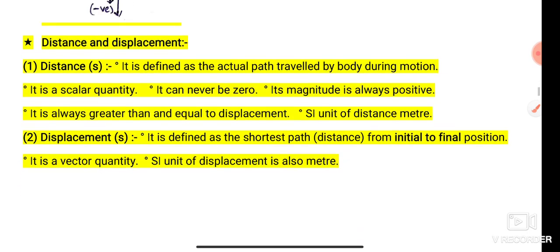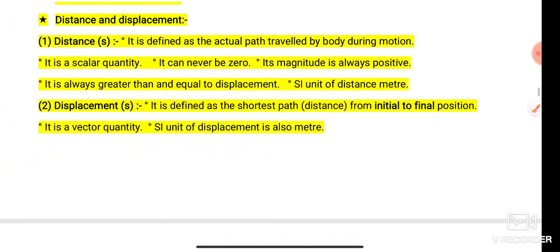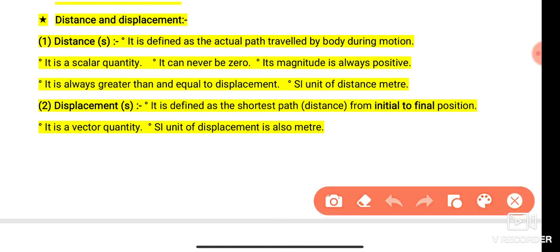Our next concept is distance and displacement, and it is a most important concept. What is distance? It is defined as the actual path traveled by a body during its motion. It is a scalar quantity. It can never be zero. Its magnitude is always positive. It is always greater than or equal to displacement, and its unit is meter.